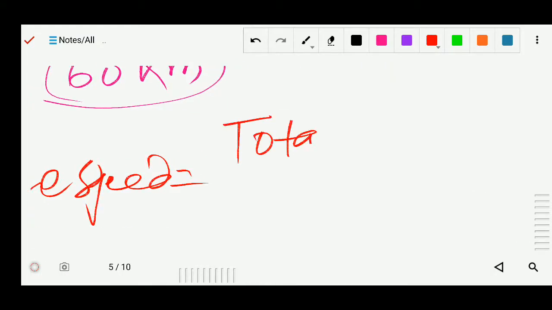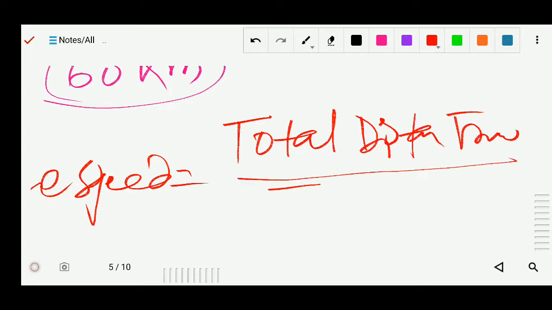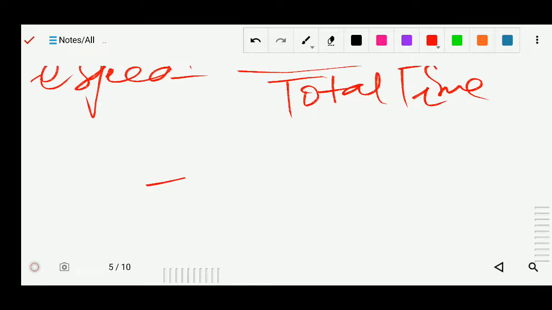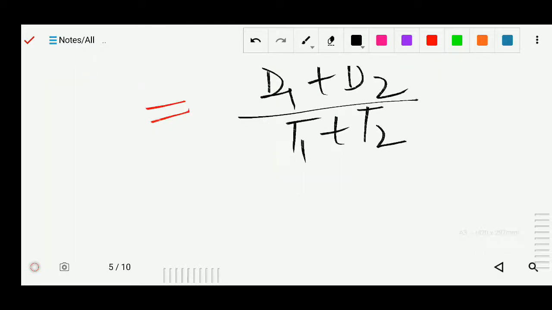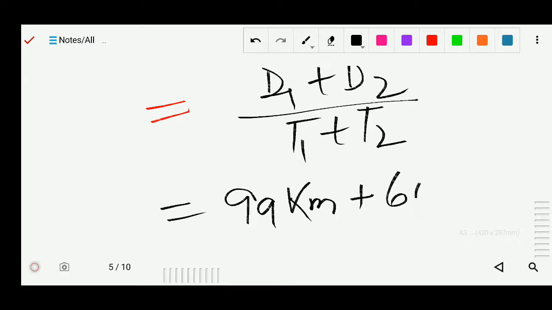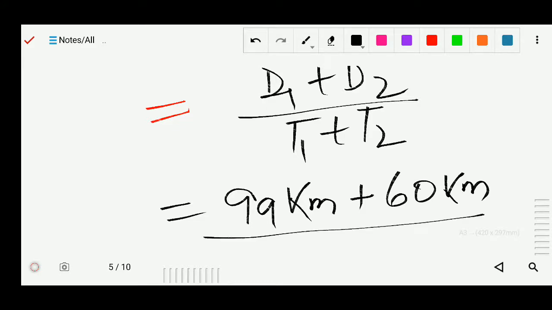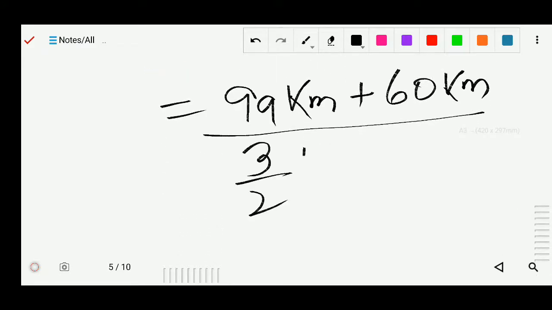Average speed equals to total distance traveled divided by total time. Okay, so now total distance means d1 plus d2 divided by total time. Okay, so total time is also t1, t2 we have, so t1 plus t2, so you can see d1 is there 99 kilometer and d2 we got 60 kilometer, and time, you can see what is the time, first time is 3 by 2 hour, second time is 3 by 4 hour.